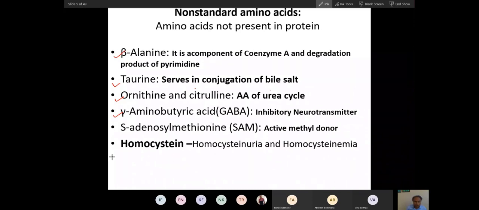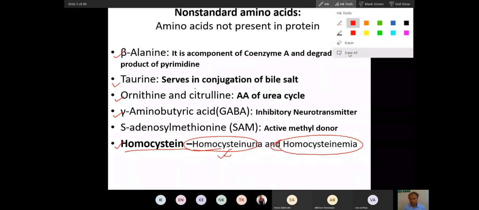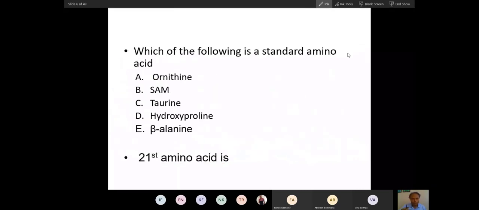So remember, these all are questions. Homocysteine is associated with homocystinuria, a very important disorder you will study later. Remember, these are very, very important non-standard amino acids, and I will ask questions from this.